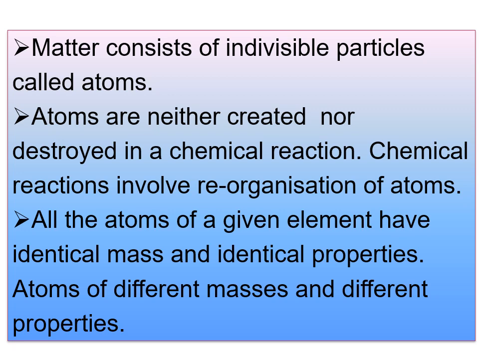All the atoms of a given element have identical mass and identical properties. Children, listen here. Atoms of the same element are identical in all respects, related to size, shape, mass, and properties. Atoms of different elements have different masses and different properties. That means atoms of different elements have different sizes and masses and also possess different properties.